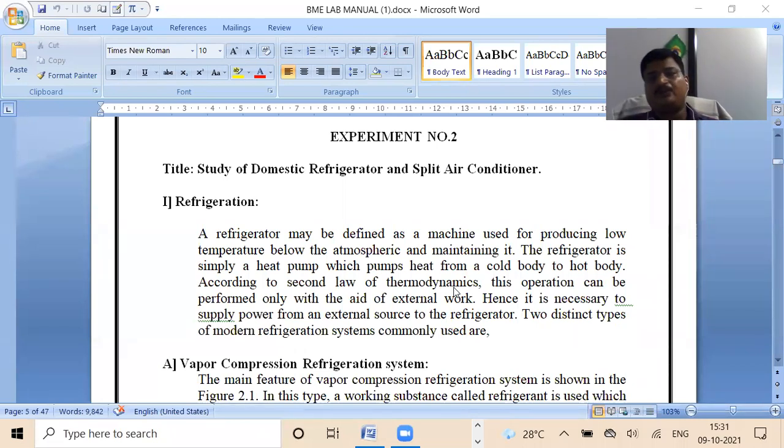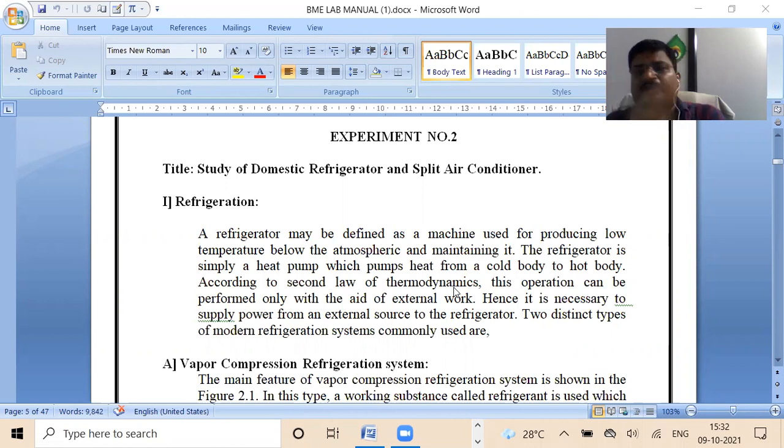And you may know the second law of thermodynamics. It was clearly mentioned that a body can transfer heat from a low temperature body to a higher temperature body by using external energy. When you provide external energy to the system, then the body can pump heat from the lower temperature body and transfer it to the higher temperature body.